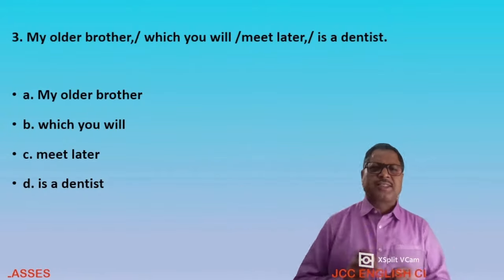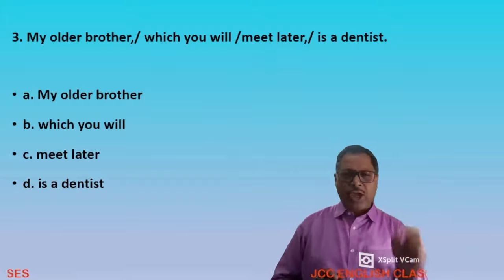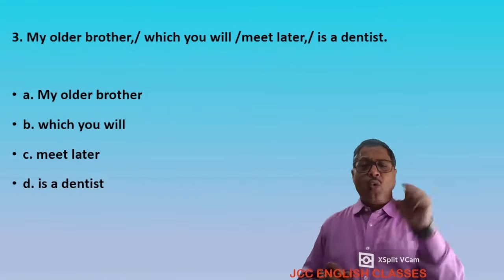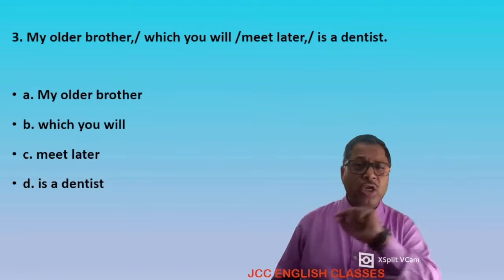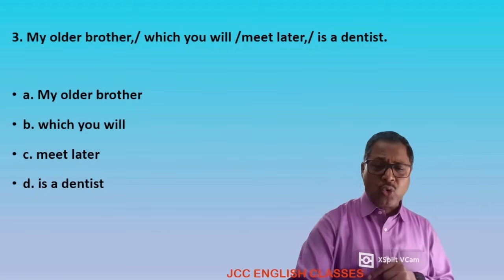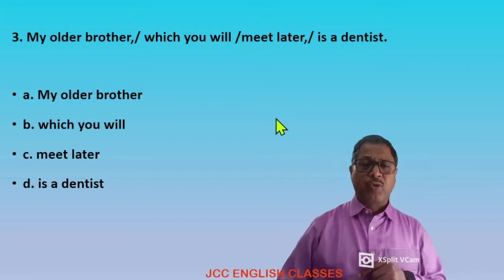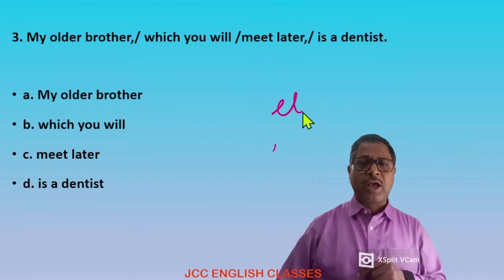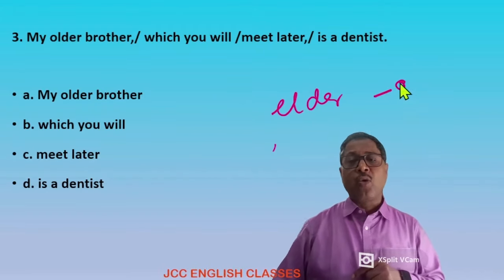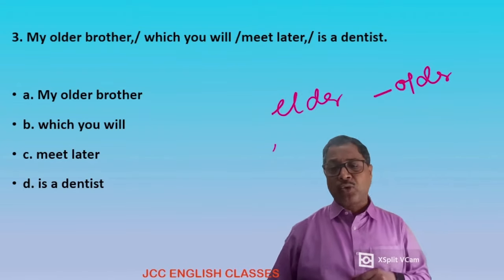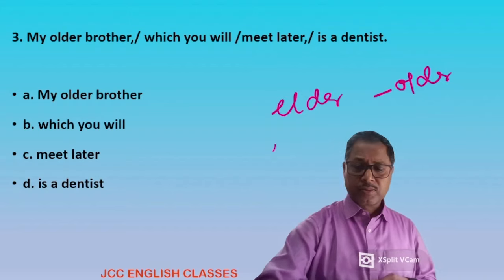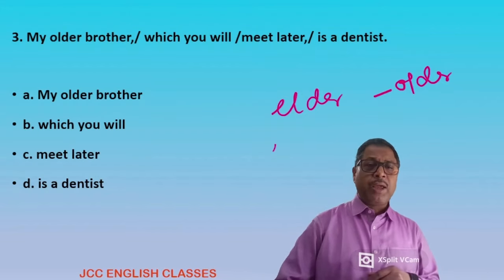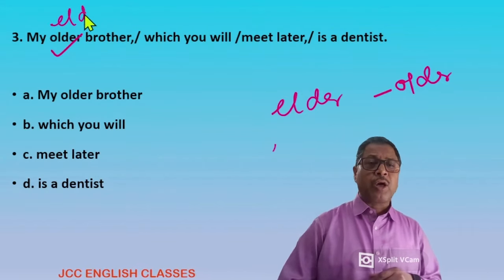In that case, we use older. But when we are talking about blood relations, about family members, we never use older. We use elder. My dear students, this should be my elder brother, which is the perfect one.